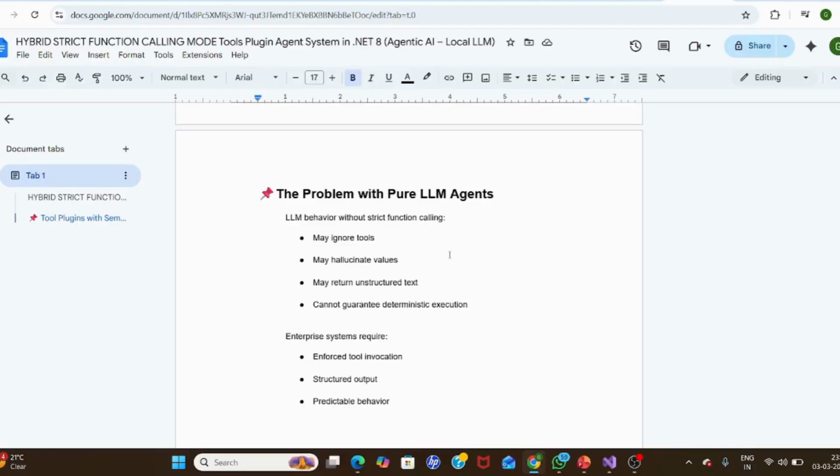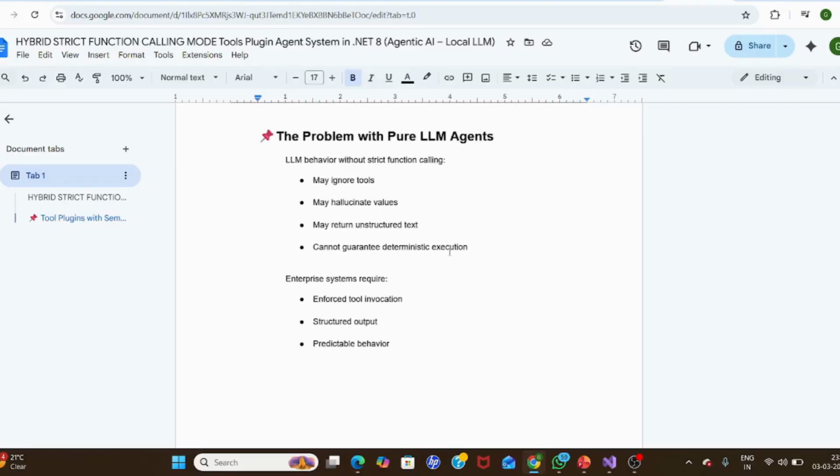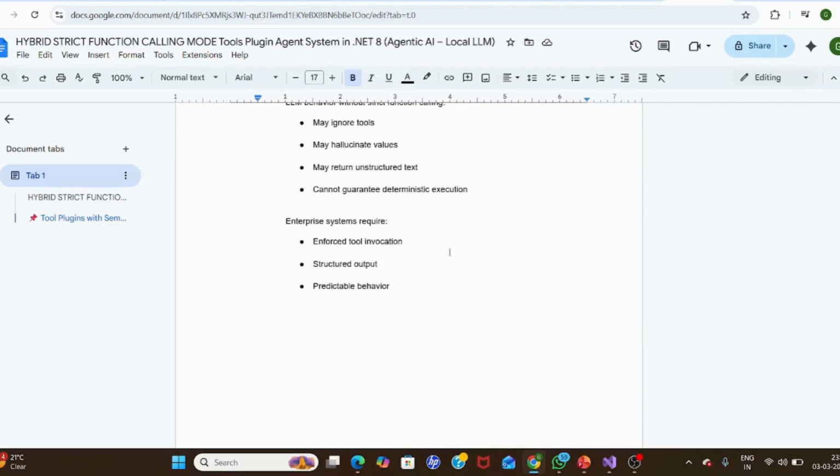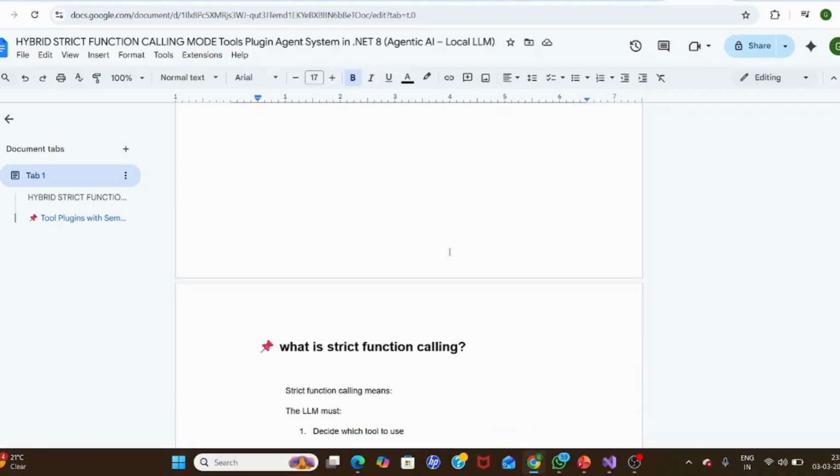Even ChatGPT mentions that if you find something wrong, you have to correct it, by reinforcement learning and so on, which we will discuss later. But with more context, a better prompt, and more tool usage, the LLM will perform better and your objective of creating agentic AI will be successful. So we are moving to an enterprise system with structured output, predictable behavior, and enforced tool orchestration.